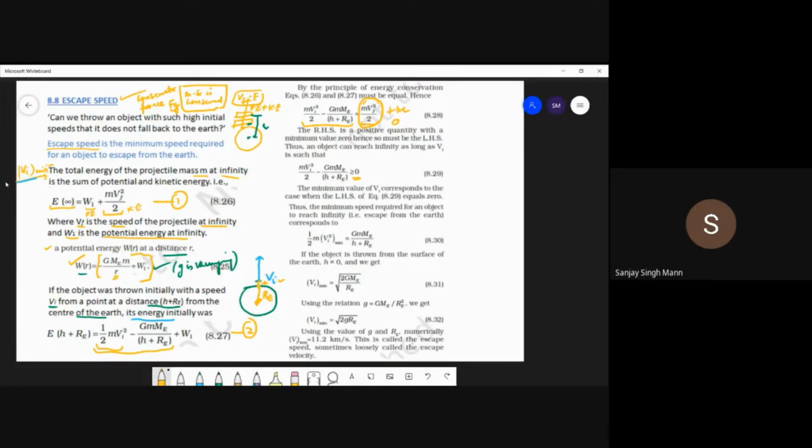So what is the minimum value of vi? That's our target. The minimum value of vi will be when this will be equal to 0. So making this as 0 and bringing this on this side, what do you get? You'll get this equation.